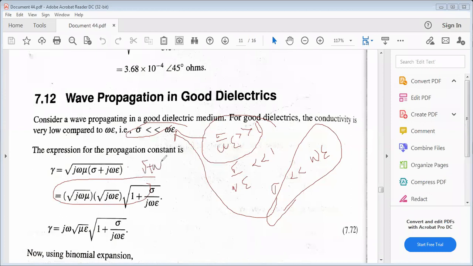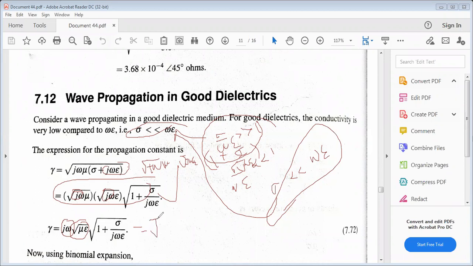Again, root over j omega epsilon is the common term between these two. j omega into j omega is j square omega square, and the root over and j square omega square cancel, so only j omega remains. The square root of mu into the square root of epsilon is the square root of mu epsilon, times the square root of 1 plus sigma by j omega epsilon.